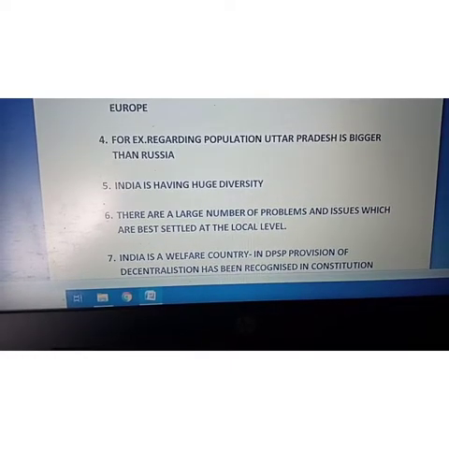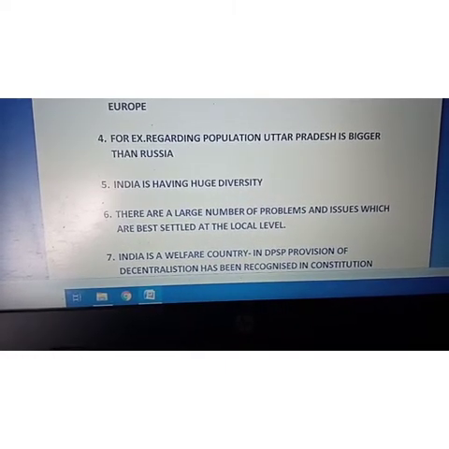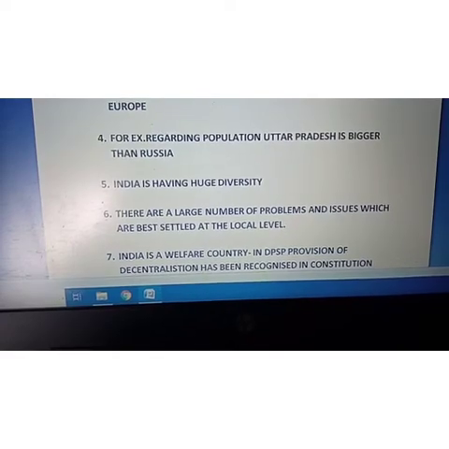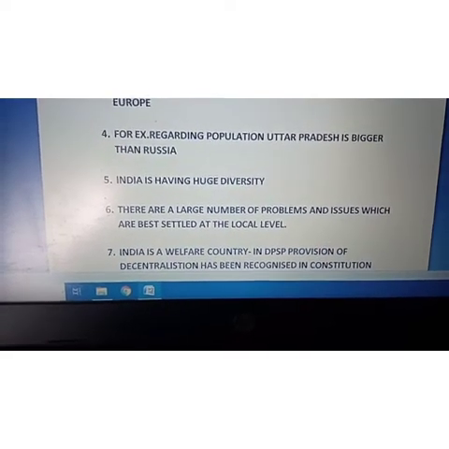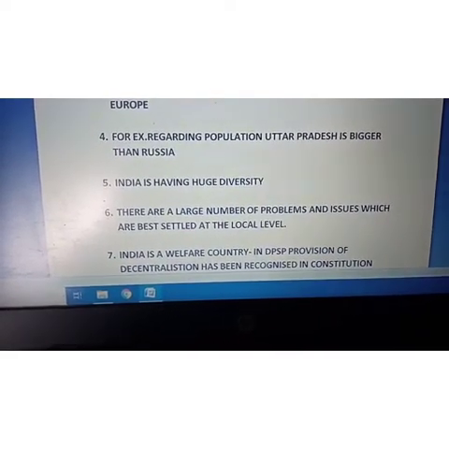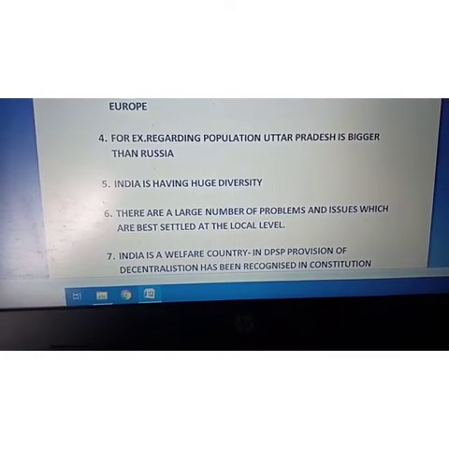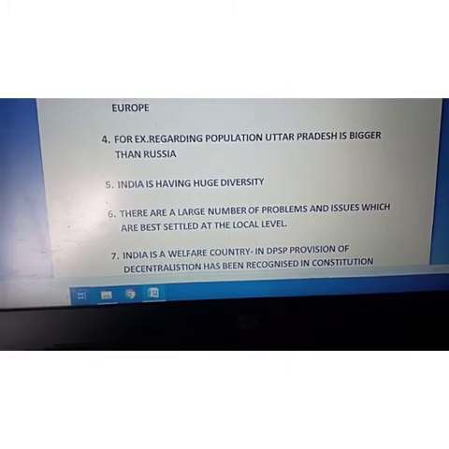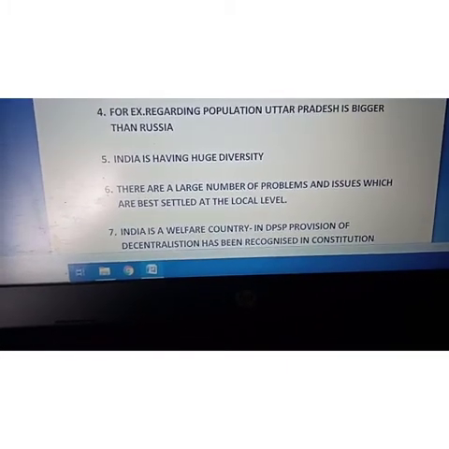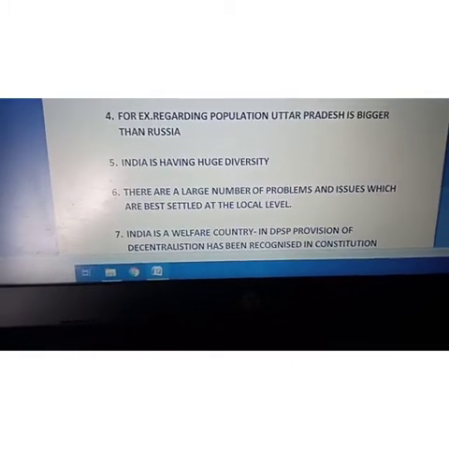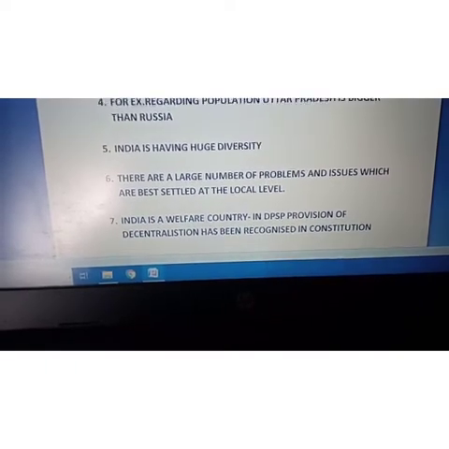Is it possible to fulfill the interest of 10 crore people by one state government? It is not possible, because in the state government there are 294 members altogether. Can these 294 members fulfill the need of 10 crore people? It is not possible. That is why we have tried. So the local need can be best settled by the local government.